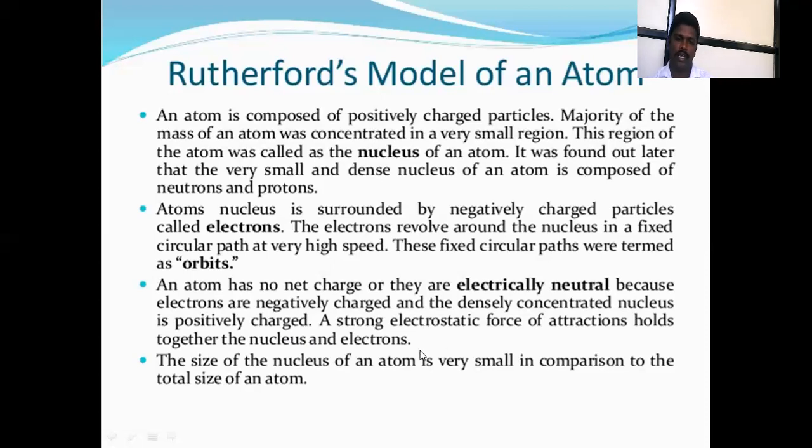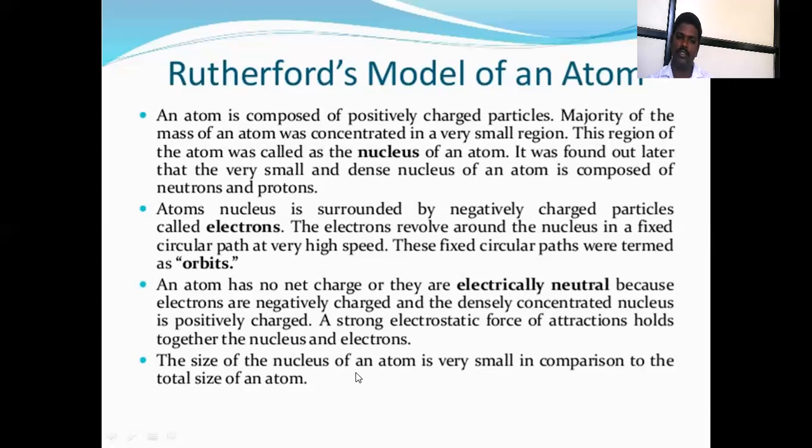The center of the atom, the nucleus, is positively charged, and the electrons in the surrounding orbits are oppositely charged. Those forces are electrostatic forces, which hold the nucleus and electrons together.